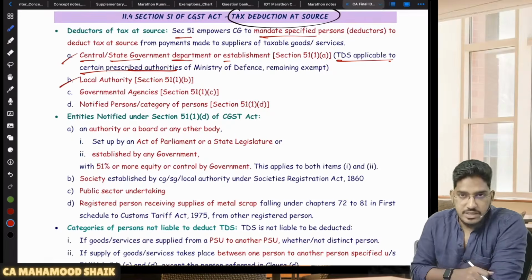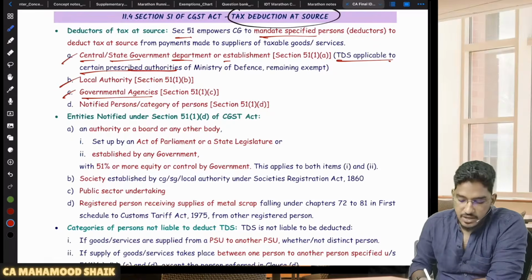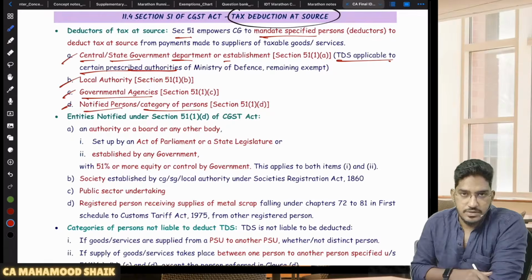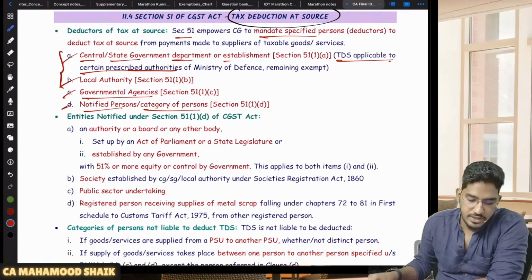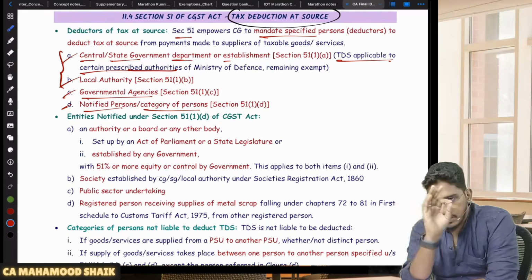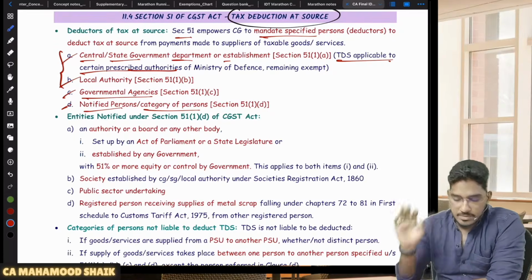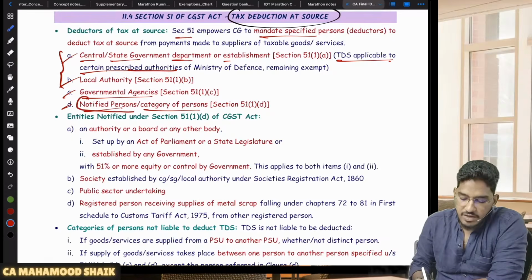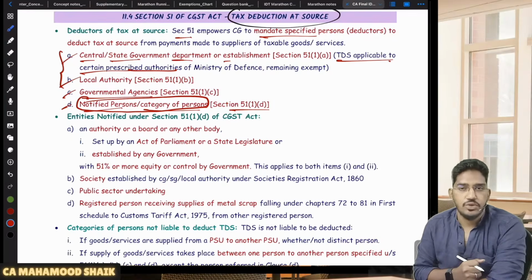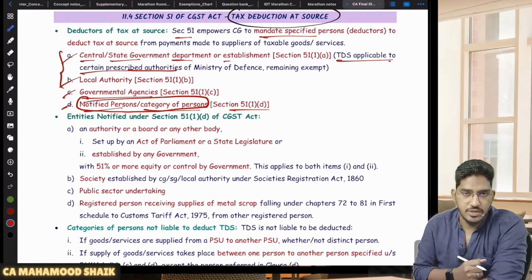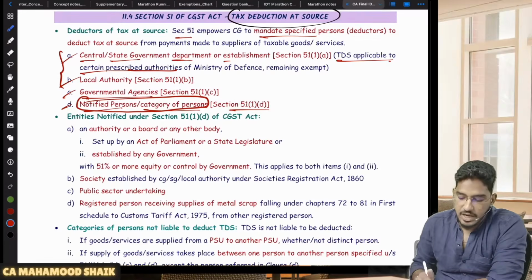Similarly, local authority, if the recipient is a local authority, or if they are a government agency, or any other notified persons or category of persons. So initially the department has notified only three. Who are they? Central government or state government department or establishment, local authority, government agency. They have reserved a power: we can notify any other persons also. Under section 51 subsection 1 clause D, they have reserved the power. In future, if we want to bring extra people under this recipients category who are liable to collect TDS, we will notify. And actually the government has notified a few people under 51 subsection 1 clause D.